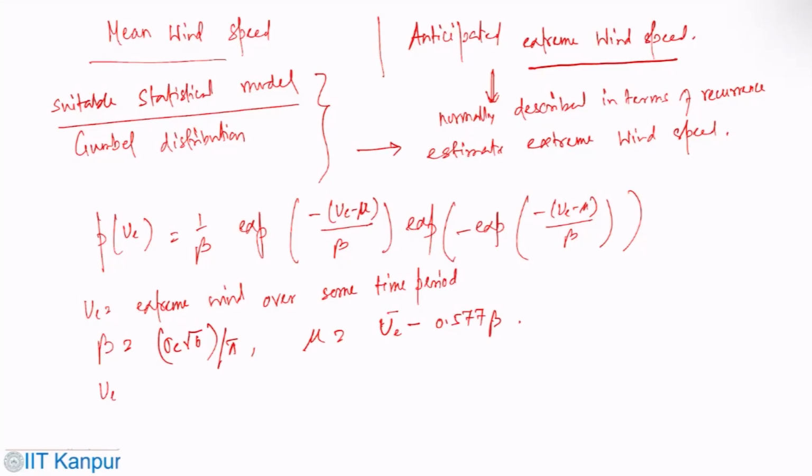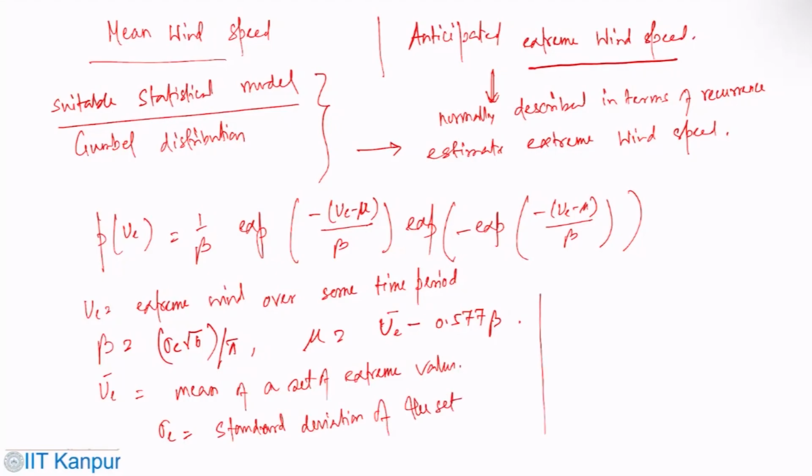And Ue bar is the mean of a set of extreme values, and sigma e is the standard deviation of the set.